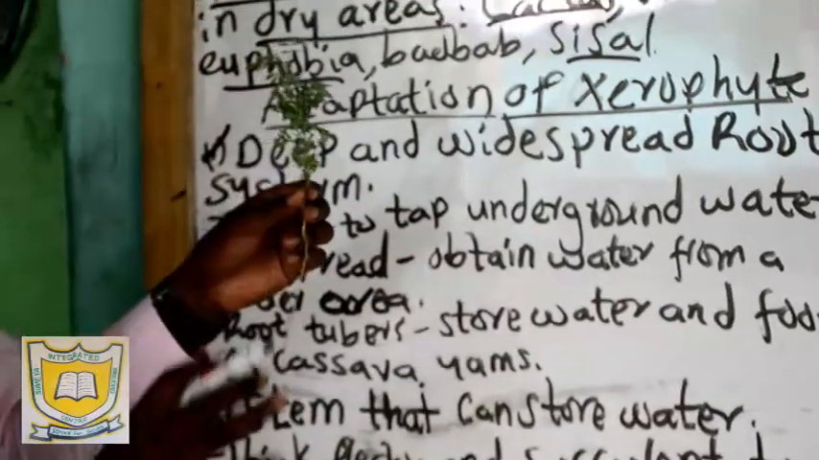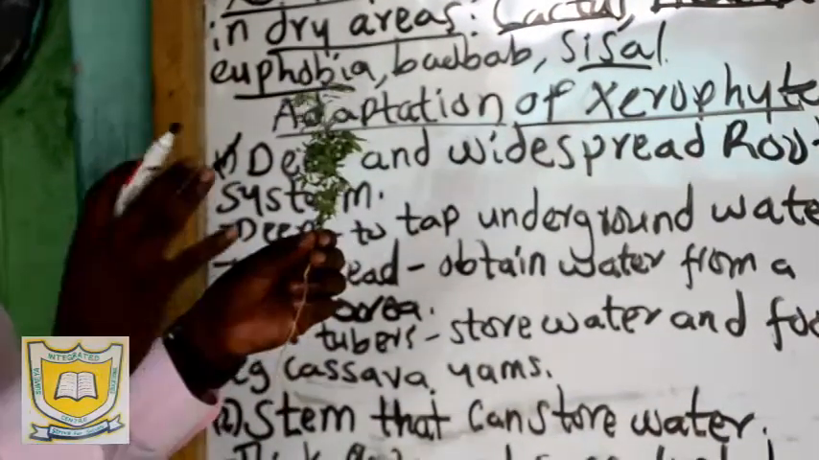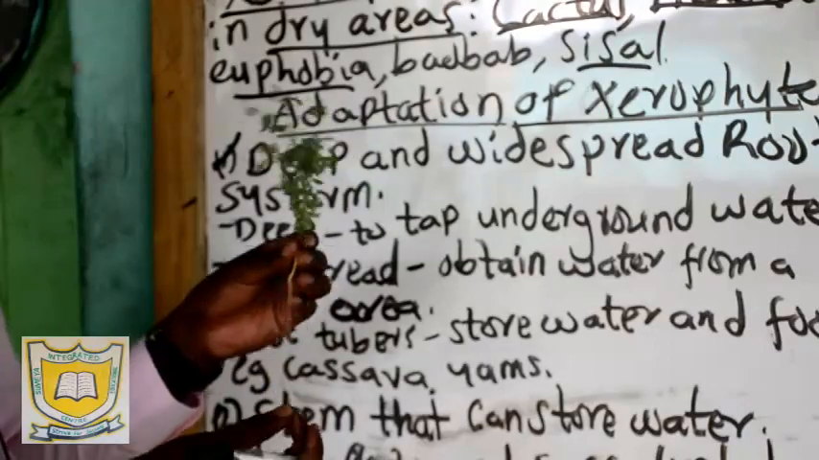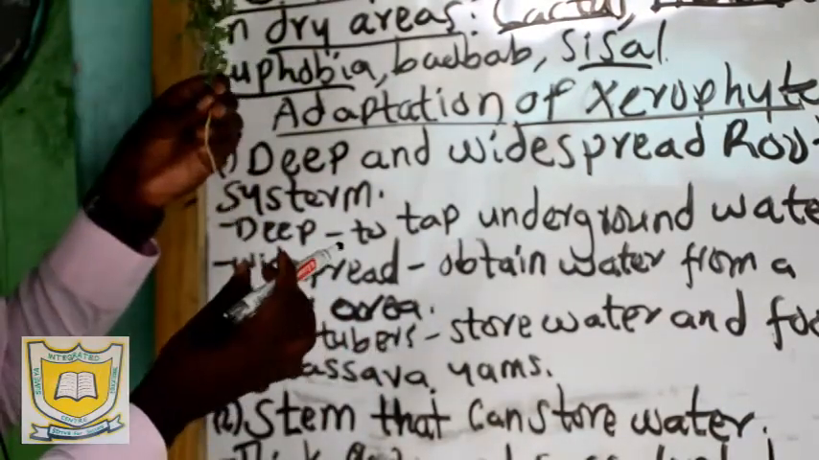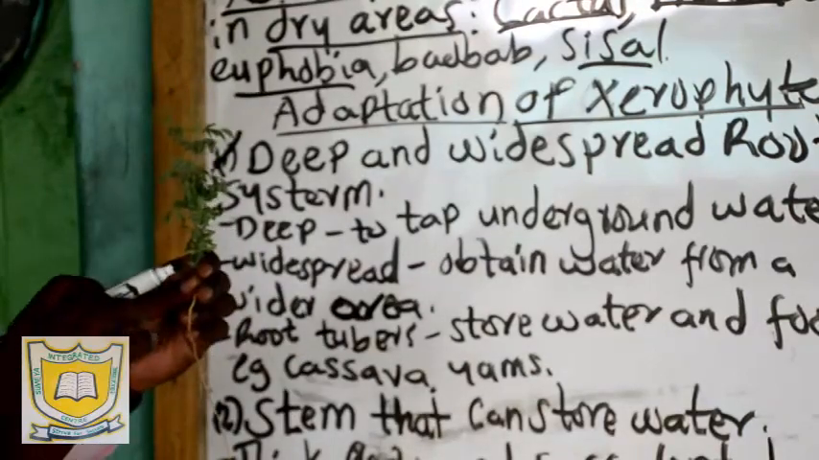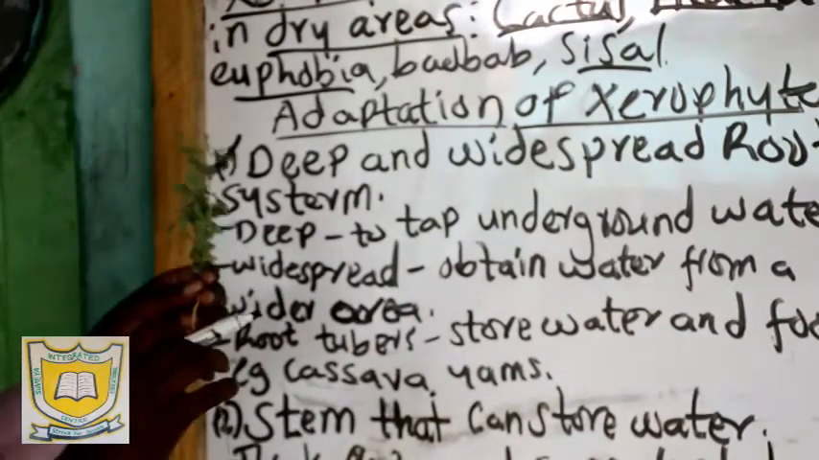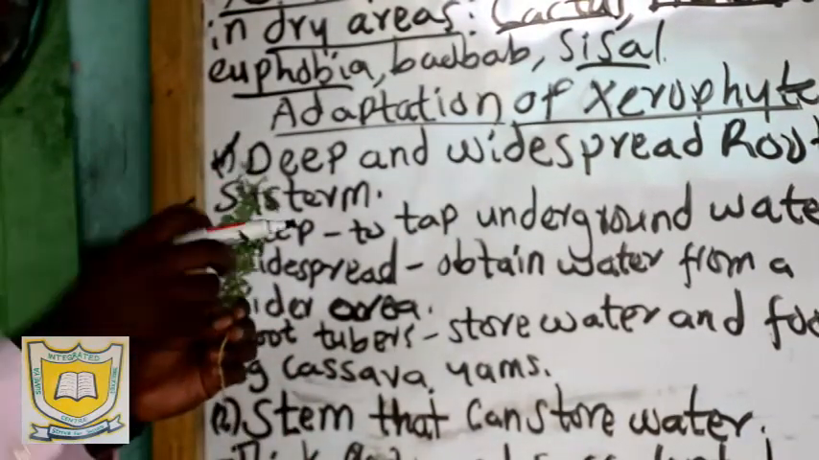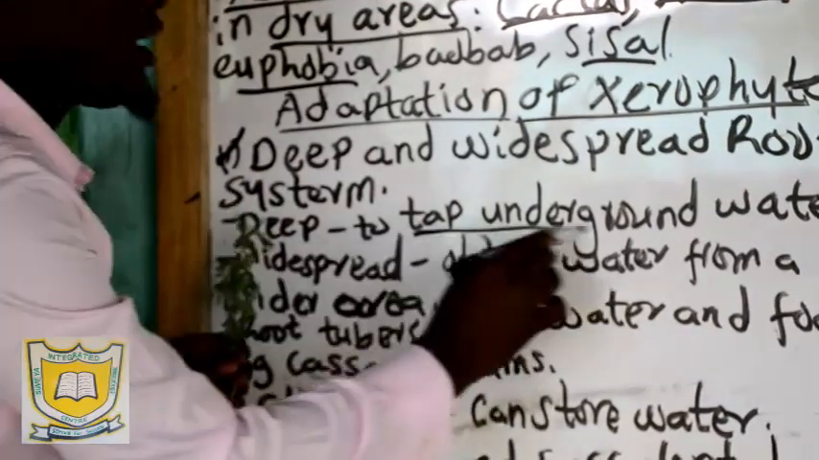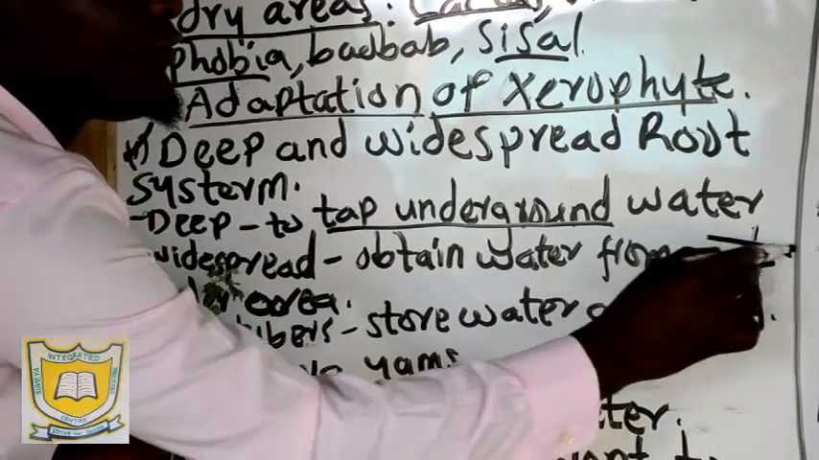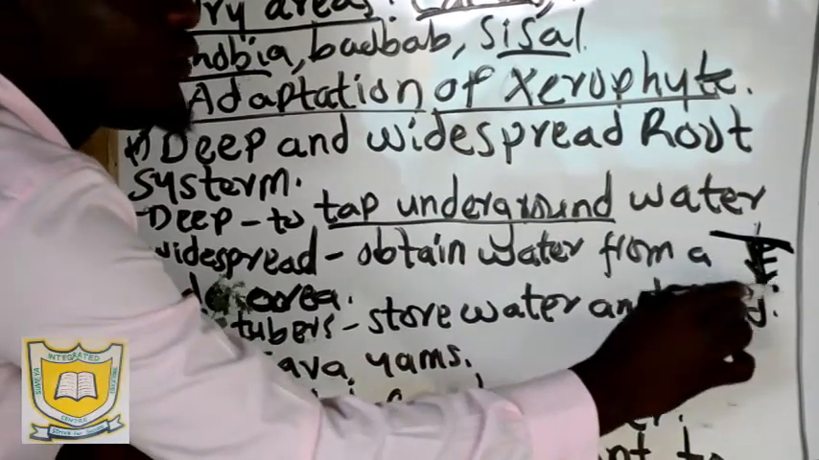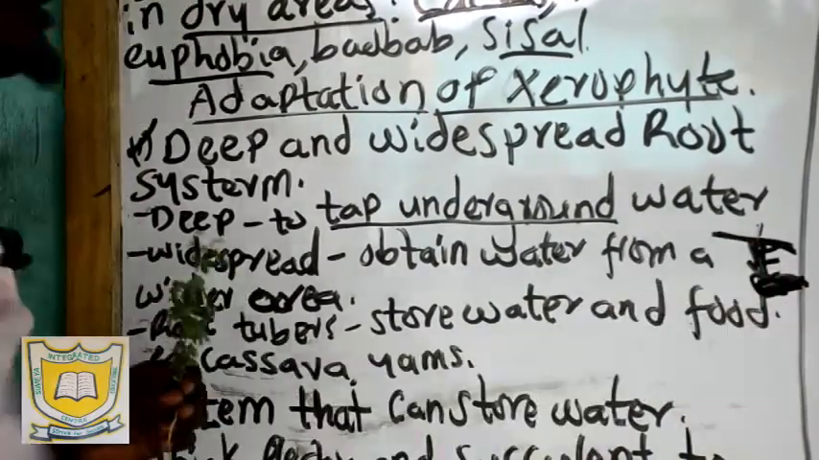When you look at this plant, it's a very small plant, it's still growing, but when you look at its roots, the root starts from here until here. This means this root is very deep. Why is the root deep? The root is deep so that it can trap or absorb water from underground. We have water at a very deep region, so if this is the ground, the root has to grow very deep so that it can absorb that water.